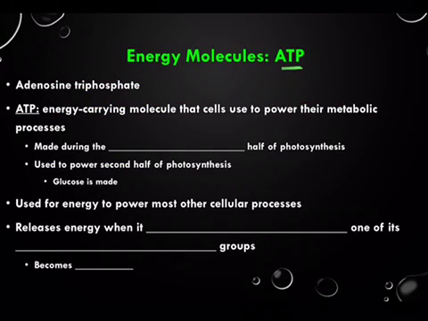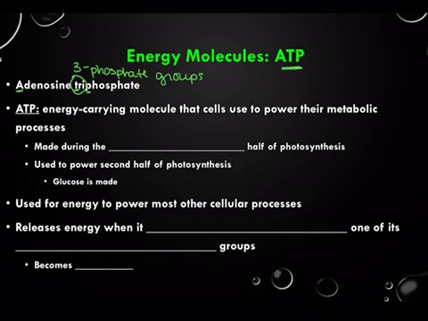ATP is our second energy molecule, and it stands for adenosine. That's where we get our A from. Triphosphate. And so this tri tells us that there are 3 phosphate groups on ATP. So ATP is the energy carrying molecule that cells use to power their metabolic processes.